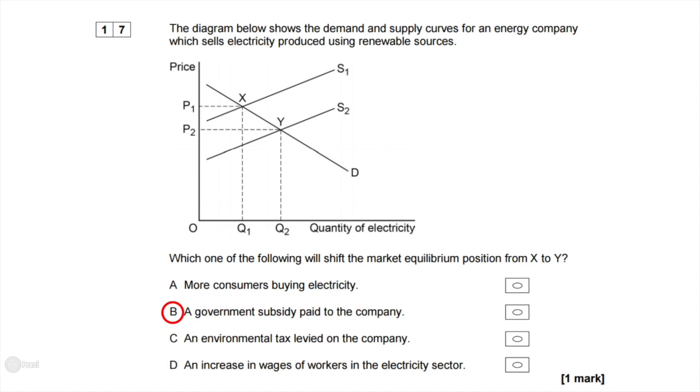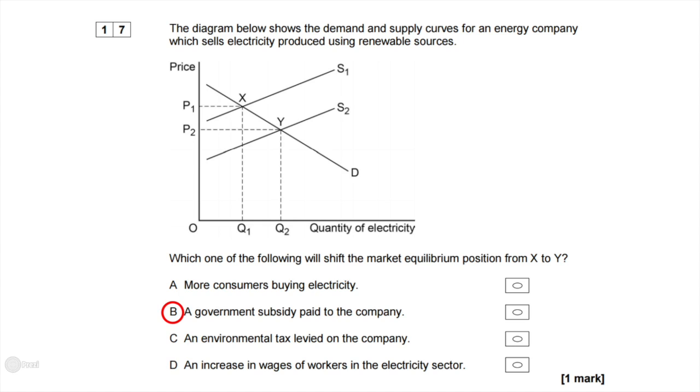I'll just go through the other two as well. C, an environmental tax levied on the company. If there was a tax levied on the company, then the firm would be less willing to supply to the market. This would mean that the supply curve would actually shift the other way, which is not what we are seeing.